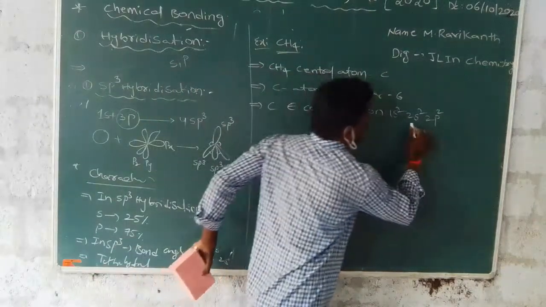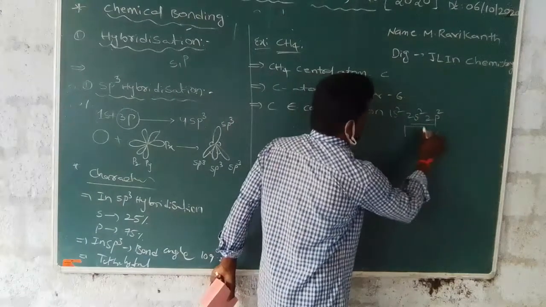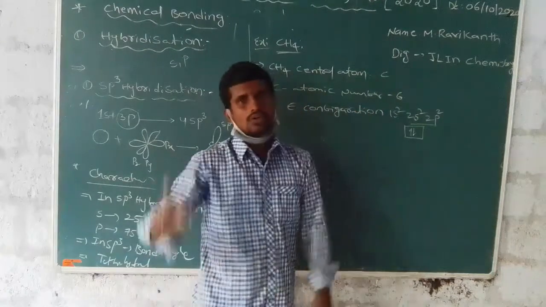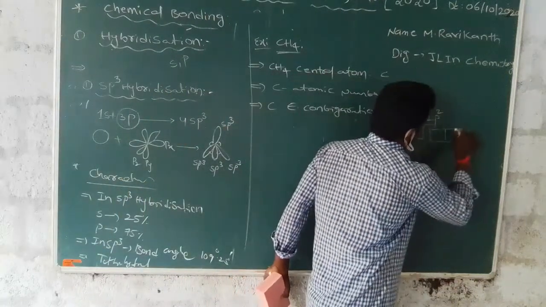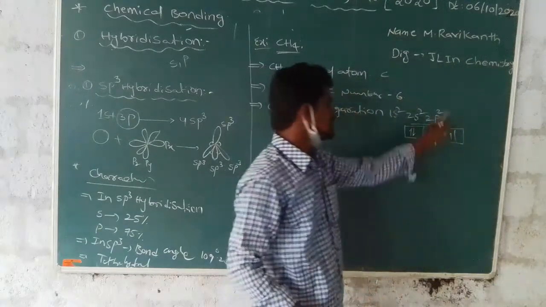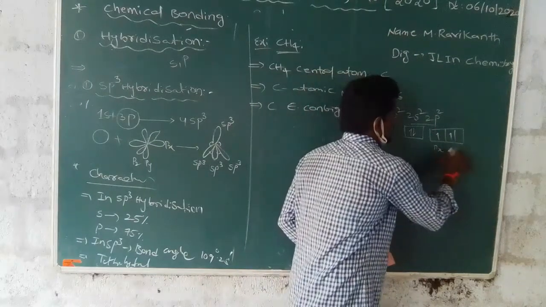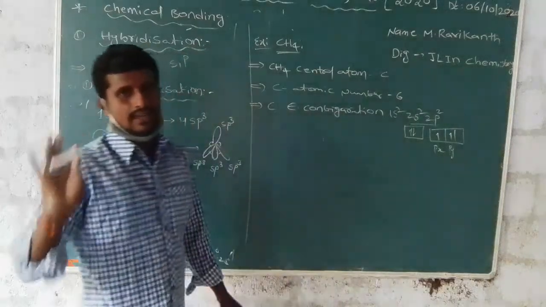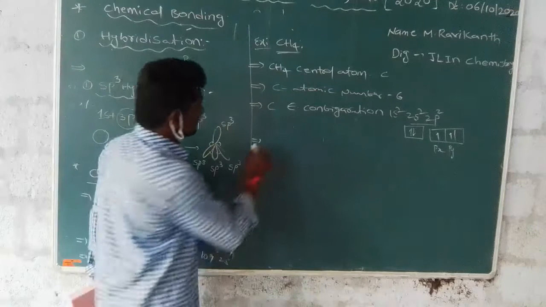This is the outermost orbital. In the outermost orbital, how many electrons does the 2s orbital have? 2 electrons. And how many electrons does the 2p orbital have? 2 electrons. These two are filling the px orbital and the py orbital.